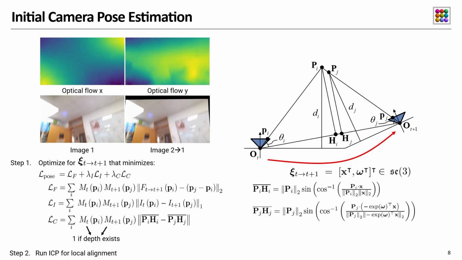To address this issue, we use a two-step approach. First, for each neighboring camera views, we estimate the optical flow between them and use it to obtain a good initial transform for ICP. Next, we run ICP on top of the computed initial transform. For more details, please refer to our paper.